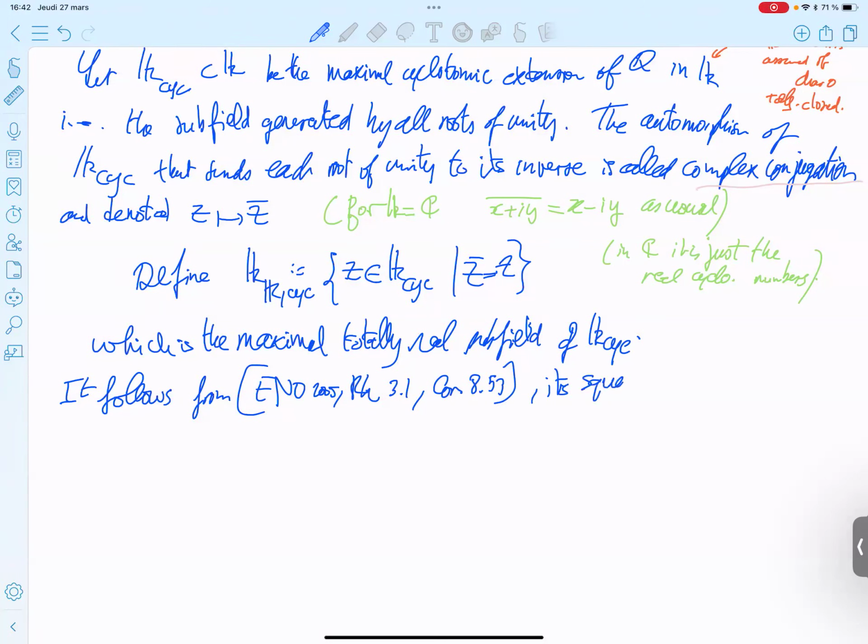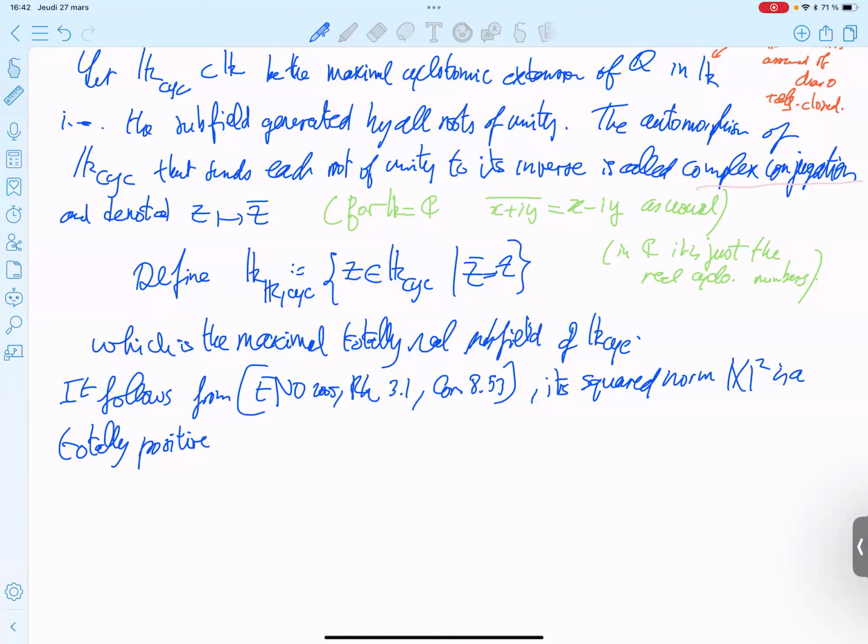Its squared norm, x squared like that, is totally positive. So it's not just positive, but totally positive. And what's the meaning of totally positive? It means that it is positive and all the Galois conjugates are positive.